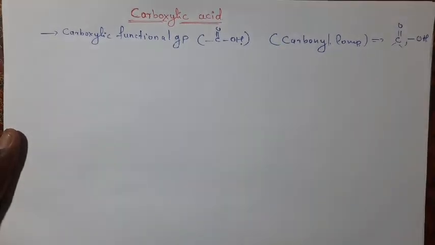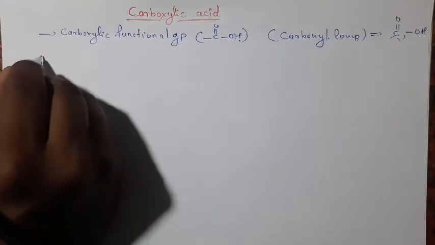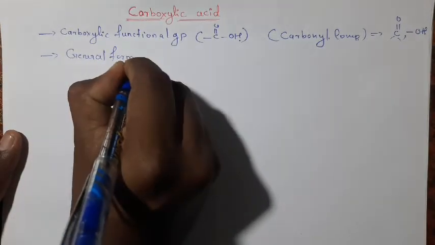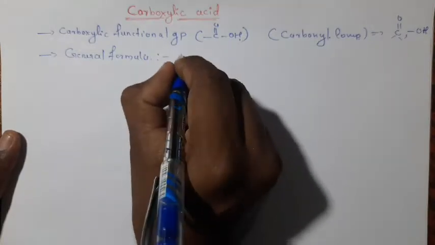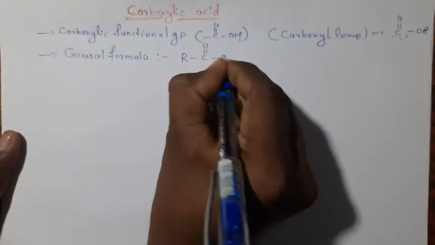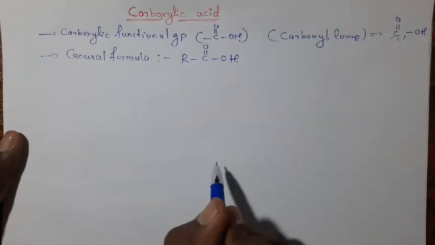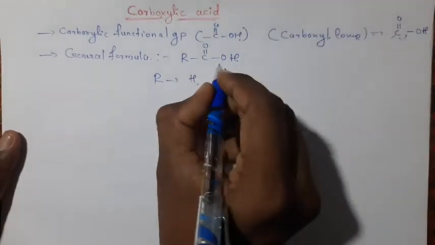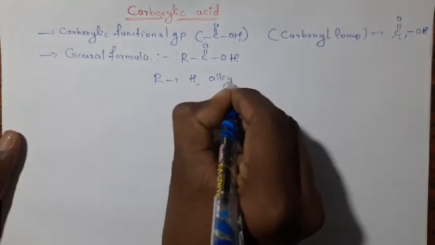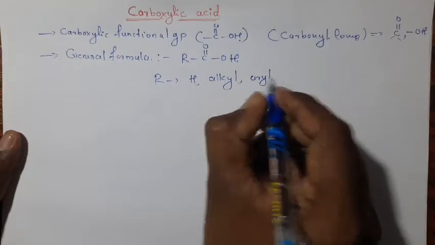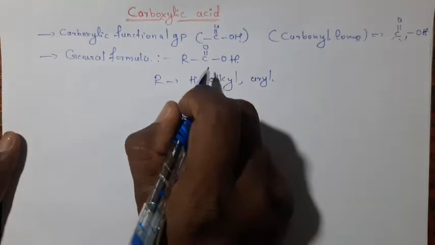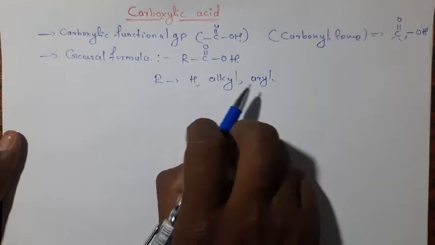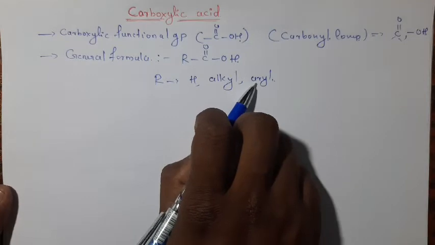The general formula of carboxylic acid is R C double bond O OH, where R may be hydrogen or any alkyl group, like methyl, ethyl, propyl, or any aryl group, or it may be an aromatic ring like a benzene ring.